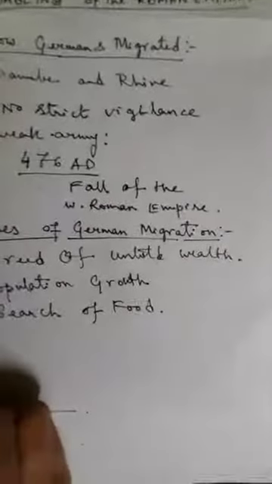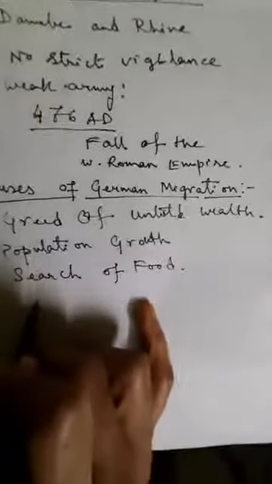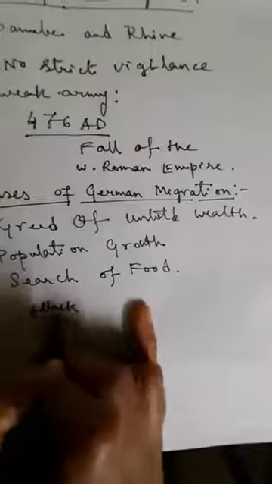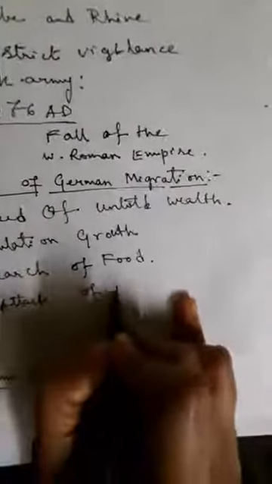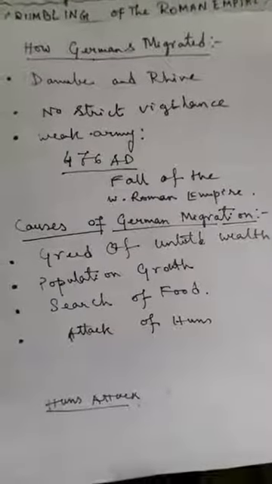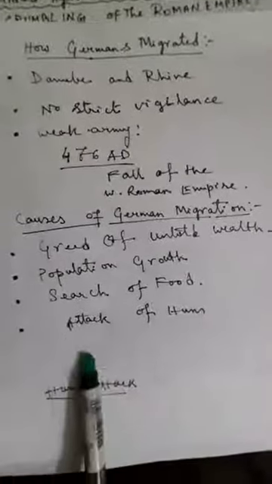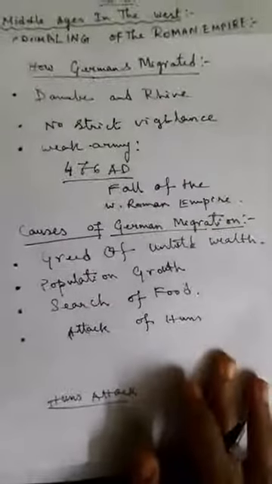Another important factor, or the most important factor, is the attack of the Huns. We see that this is an important factor for the migration of these German tribes into the Western Roman Empire.